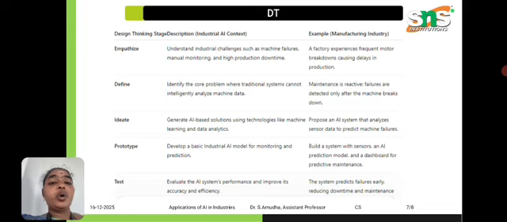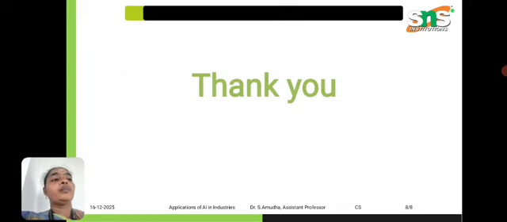The design thinking concept is also applied here: empathize, define, ideate, prototype, and test. From the customer's point of view, the factory experience is monitored; production is clearly defined, with failures detected through sensors collecting data. Then ideate the sensor implementation to identify the failure, prototype by creating one model, and test whether that particular data is executed successfully or not.